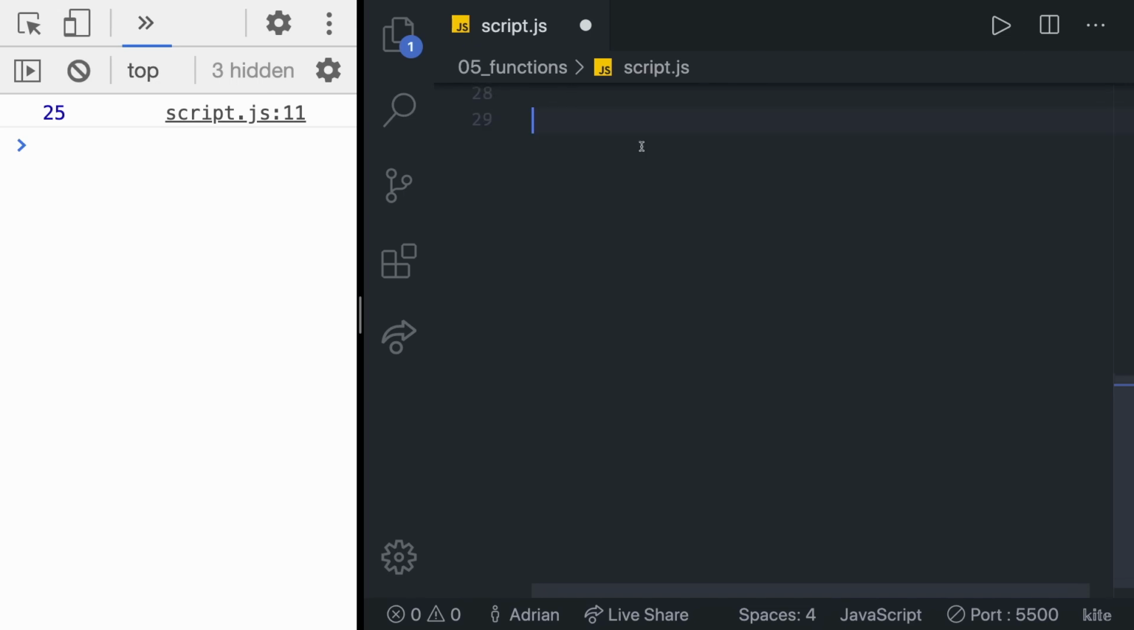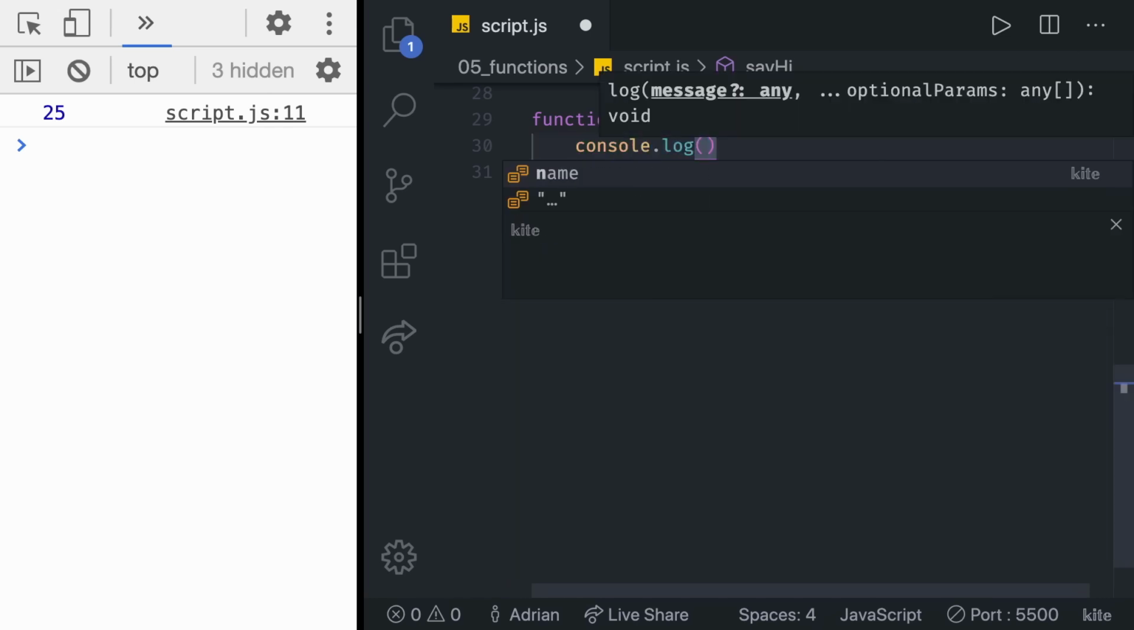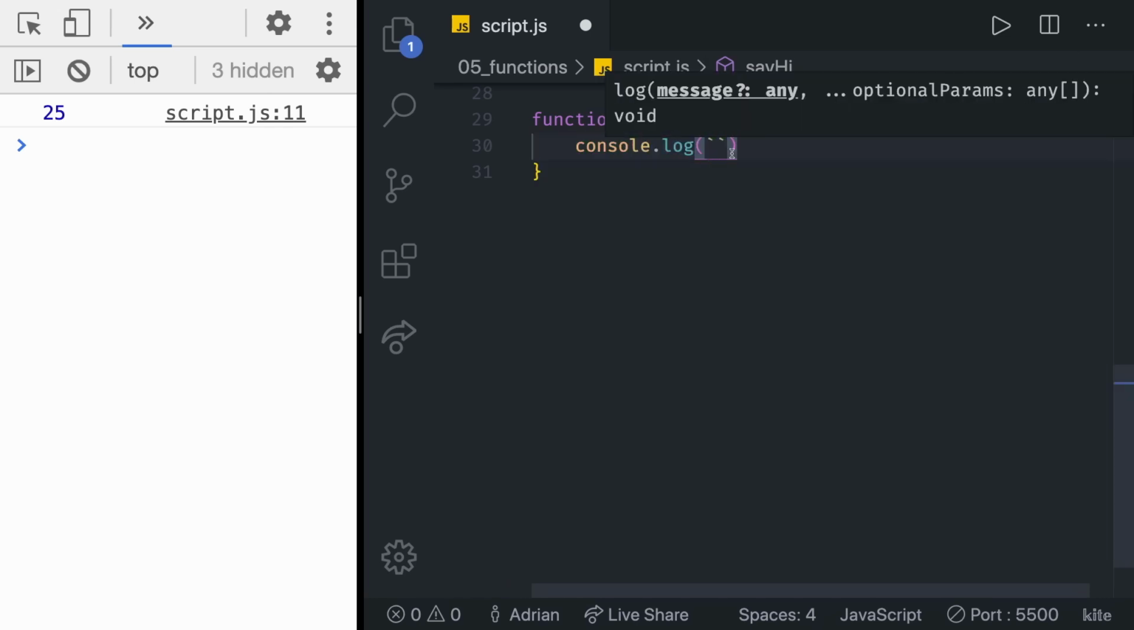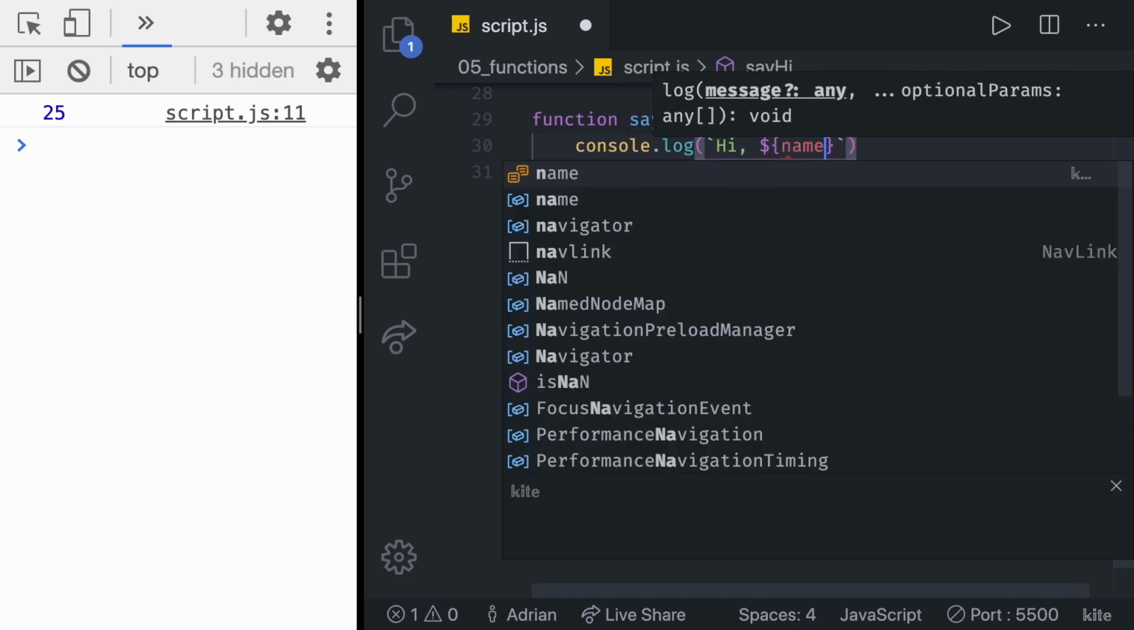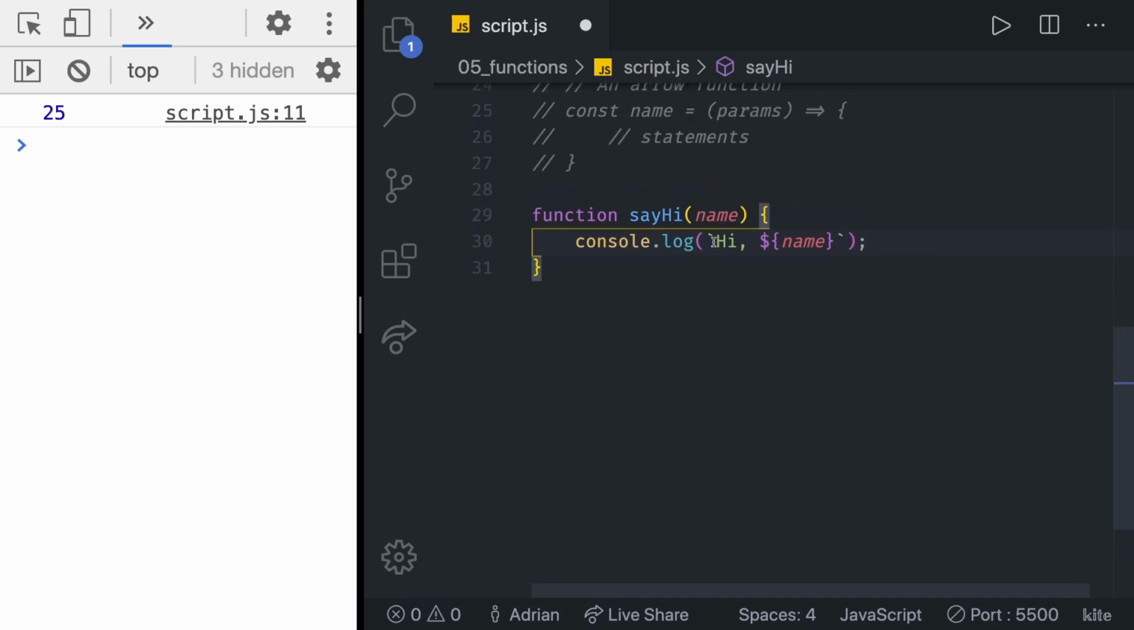We're going to define a function named sayHi. This function will take only one parameter, and it's going to be called name. When the function is executed, the only thing we want to do is call a console.log, and in there we're going to have backticks, and we're going to say hi, $, curly braces, and then the name. So we want to console log hi name, where name is coming as a function parameter.